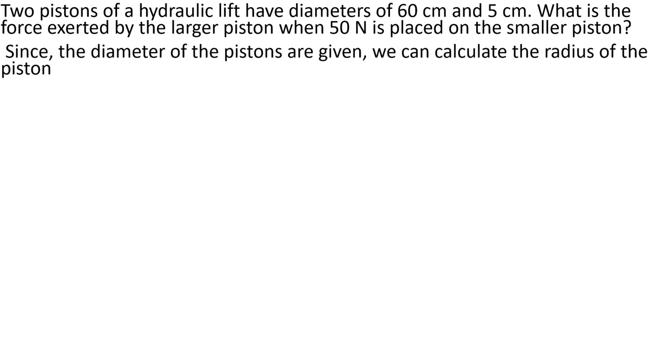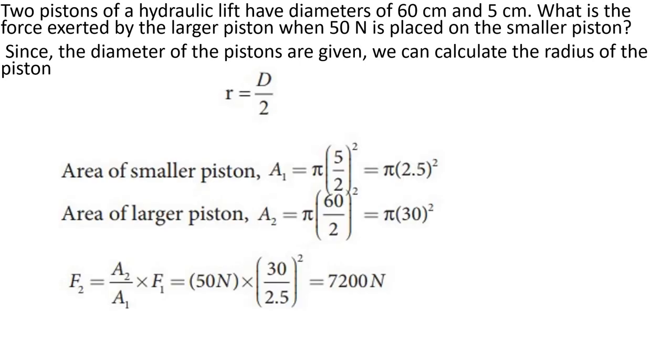Okay, diameters are given. We can calculate the radius of the piston, R is equal to D by 2. The area formula we know. A1 is the area of the smaller piston, equal to pi into (D by 2) square. The smaller piston has a 5 cm diameter, so 5 by 2 whole square, which can be written as pi into 2.5 whole square. Similarly, the area of the larger piston, A2, is equal to pi into (60 by 2) whole square, so pi into 30 square. So F2 we can find.